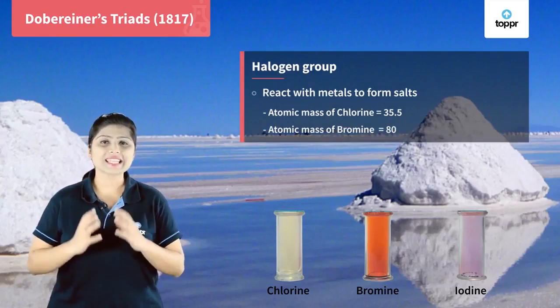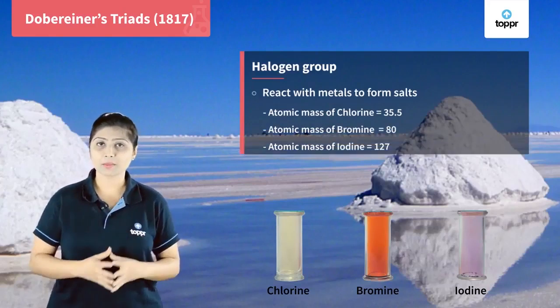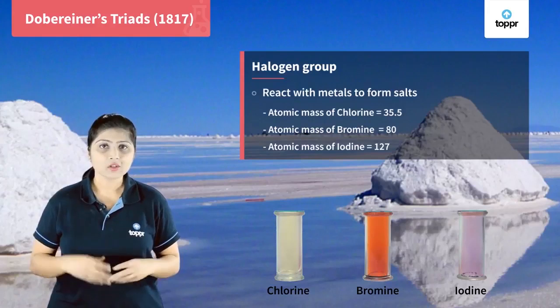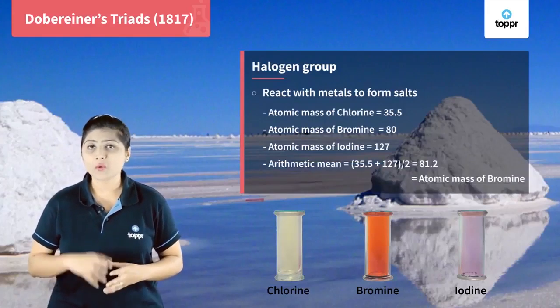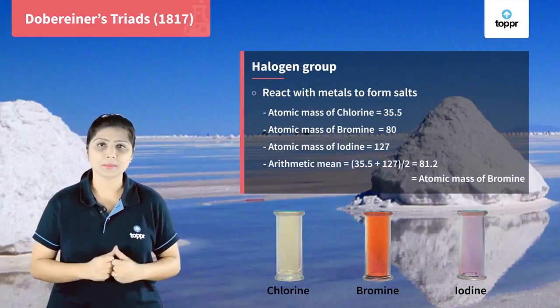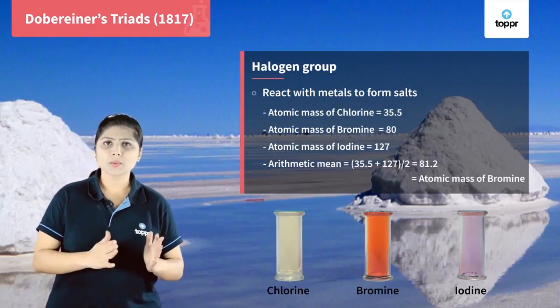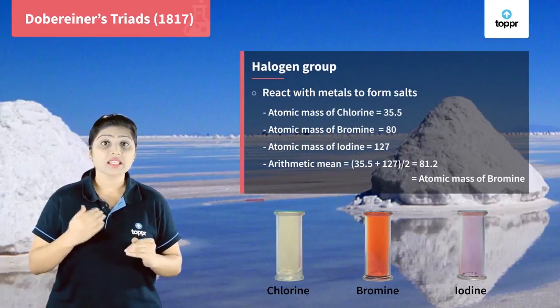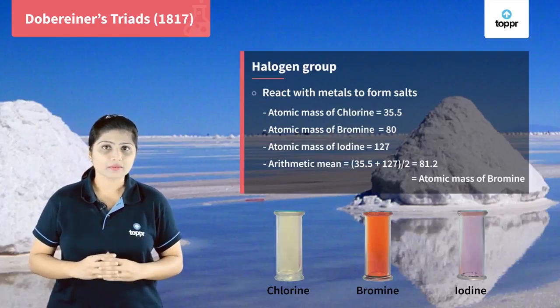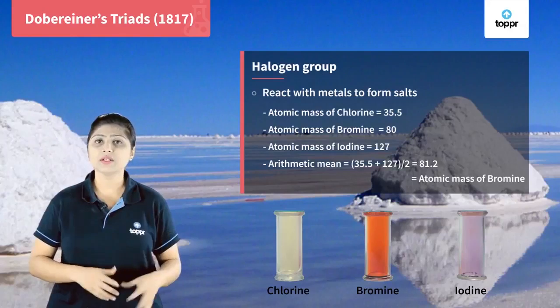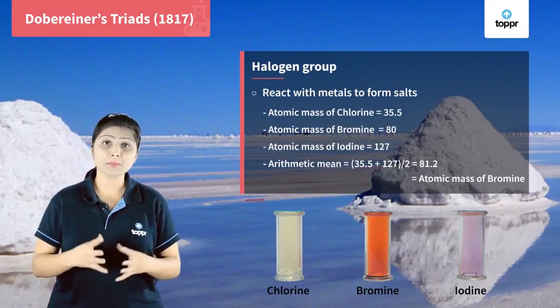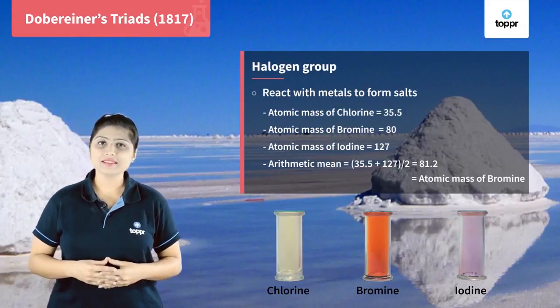Bromine's atomic mass is 80 and iodine's atomic mass is 127. So let's take the arithmetic mean of chlorine and iodine's atomic masses. We get (35.5 + 127)/2, which is equal to 81.5, which is approximately equal to the atomic mass of bromine. Again, this is a Dobereiner's triad.